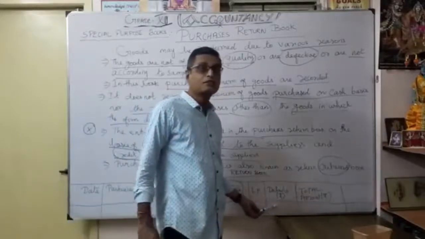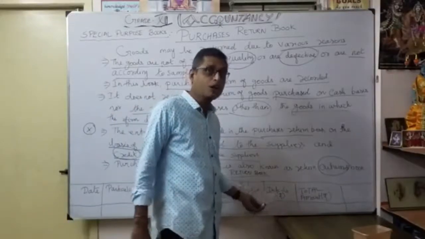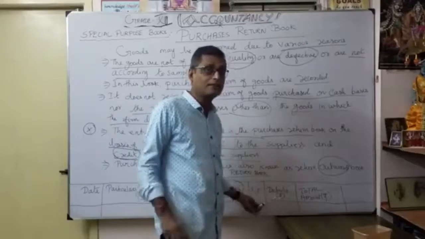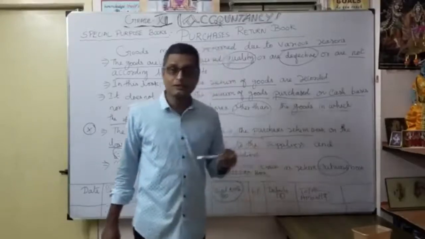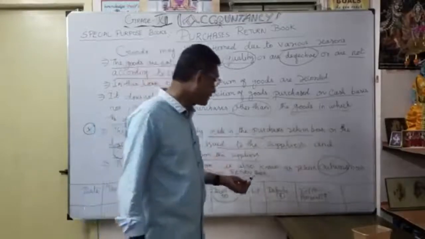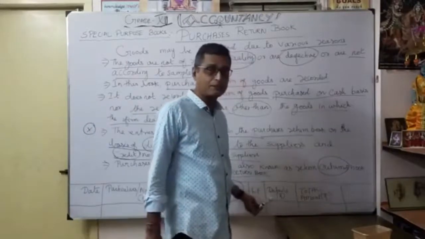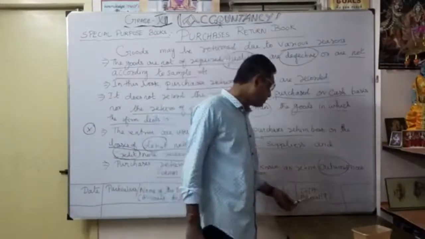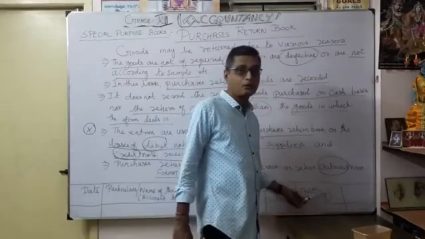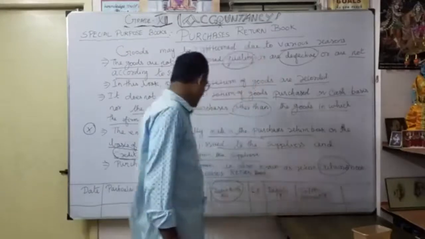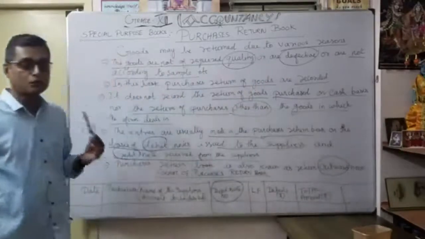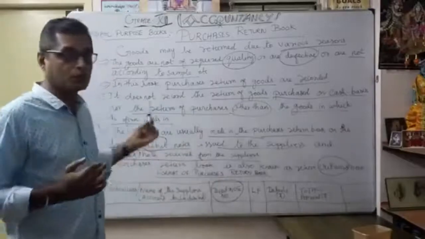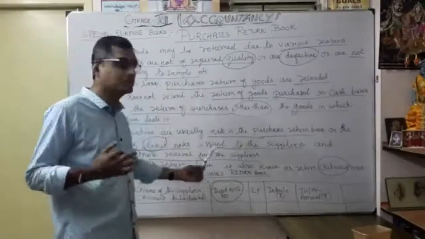Any trade discount offered by the supplier, you also calculate in the same manner when you return the goods. That's why it is a very important column, as the inner column. Then finally, what's the total amount in our outer column? How much are we going to return to the particular supplier? Now understood. Once you understood the purchase book, the purchase return book format is very, very easy.